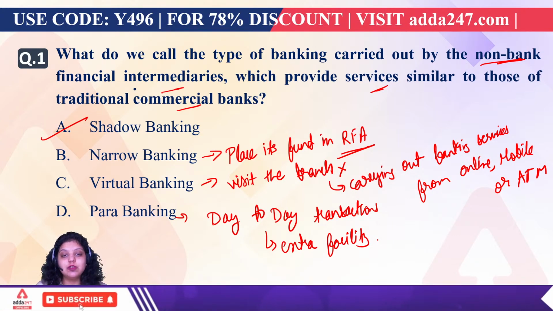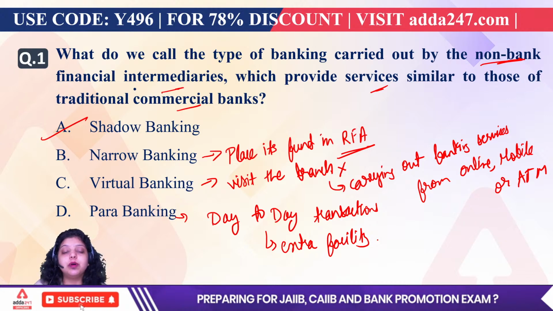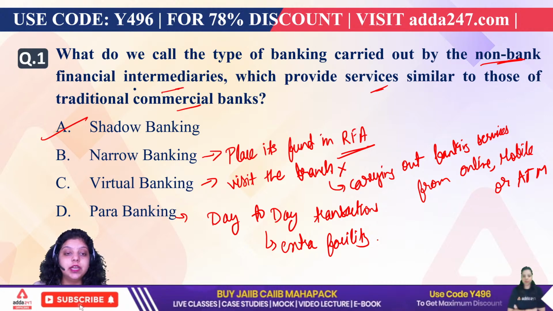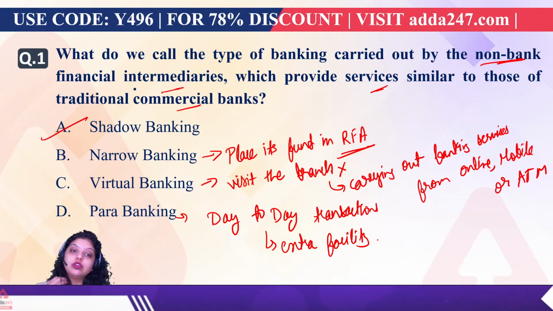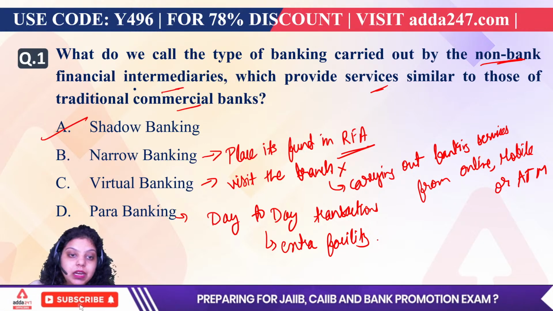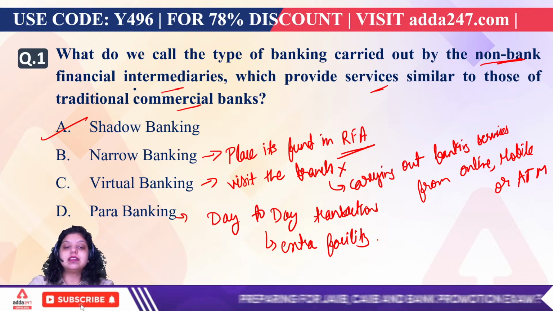What are day-to-day transactions? Day-to-day transactions are simply deposit, withdrawal and lending. These are the three day-to-day transactions of a bank. Apart from this, if the bank is providing other services also, that will be known as para banking. So the right answer will be A, that is shadow banking.